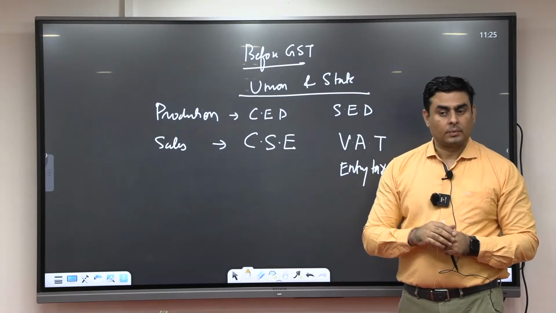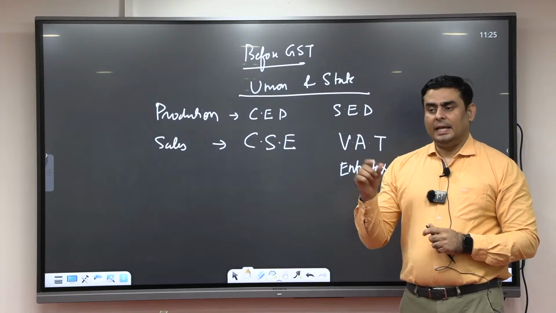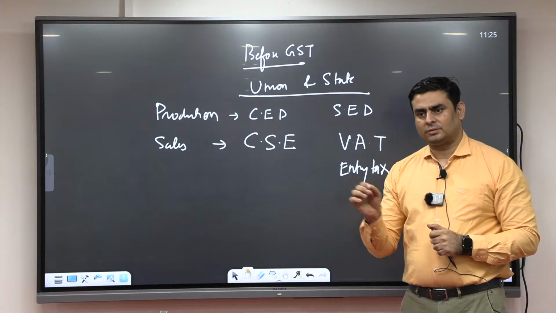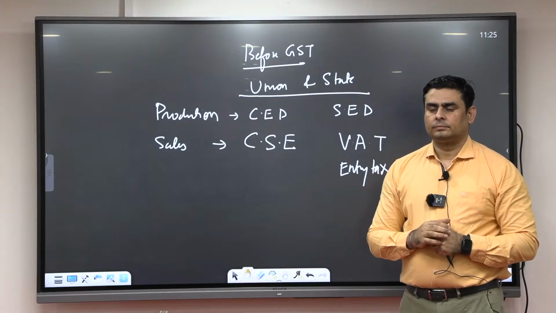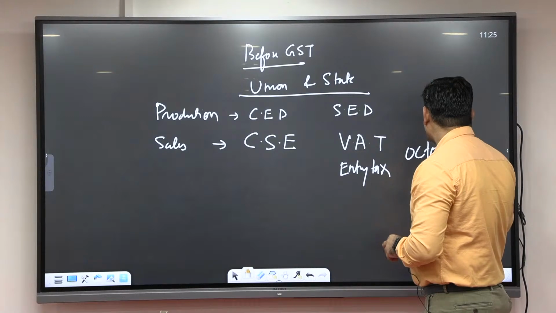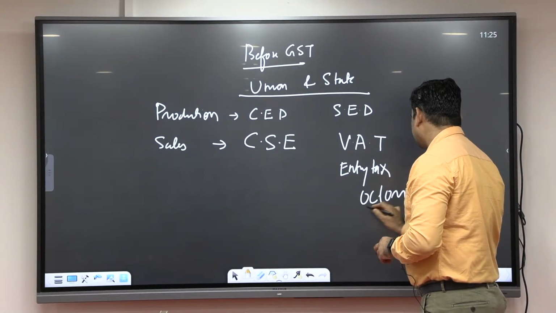State has the power. But here you also have to understand, apart from the state, even local bodies had the power to impose a tax on entry of goods. And that was known as octroi.